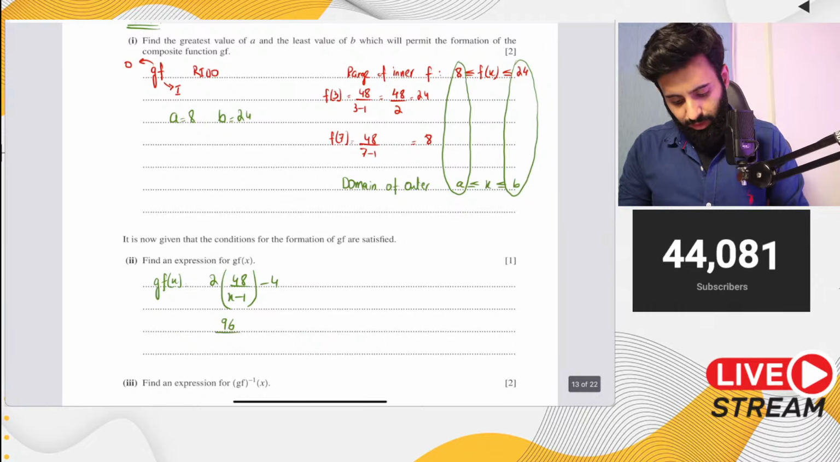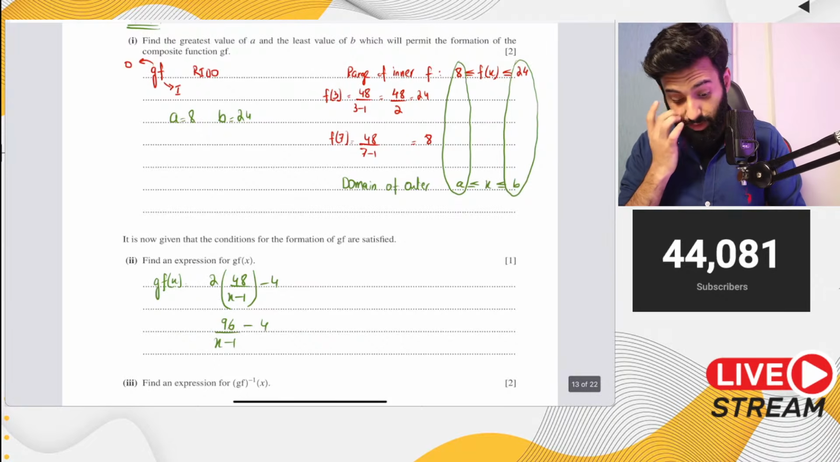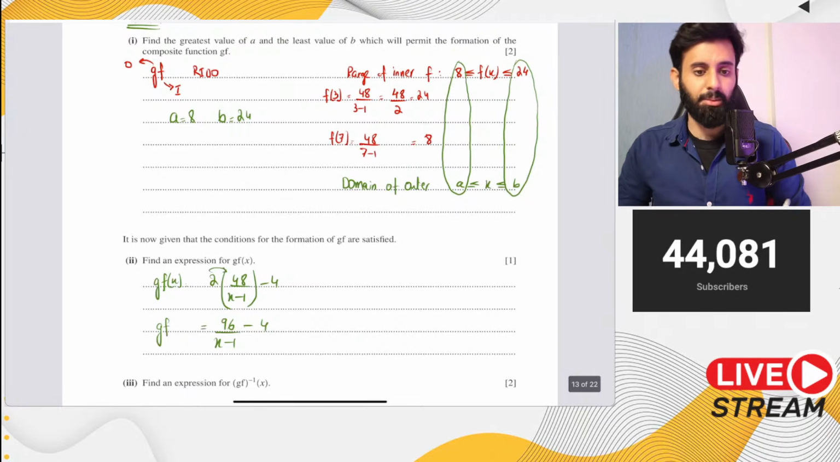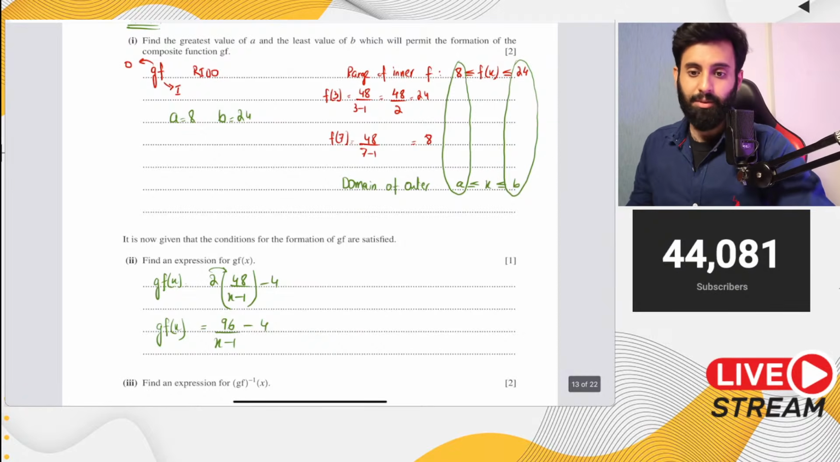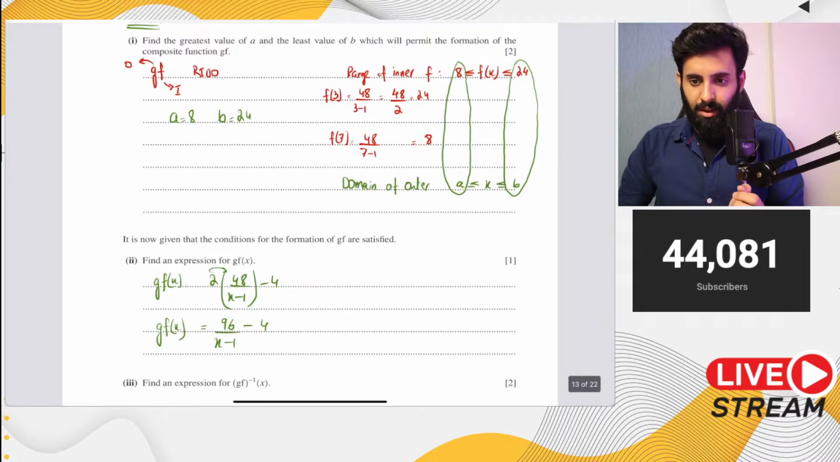96 over x minus 1 minus 4. That's good enough. Please note that this 2 only gets multiplied by the numerator. I don't expect AS or A-level students to be making this error where they treat the fraction as a vector and multiply the numerator and the denominator by 2. AS level math is easier than O level math. Yeah, P1 is easier, but M1, S1 can be challenging.